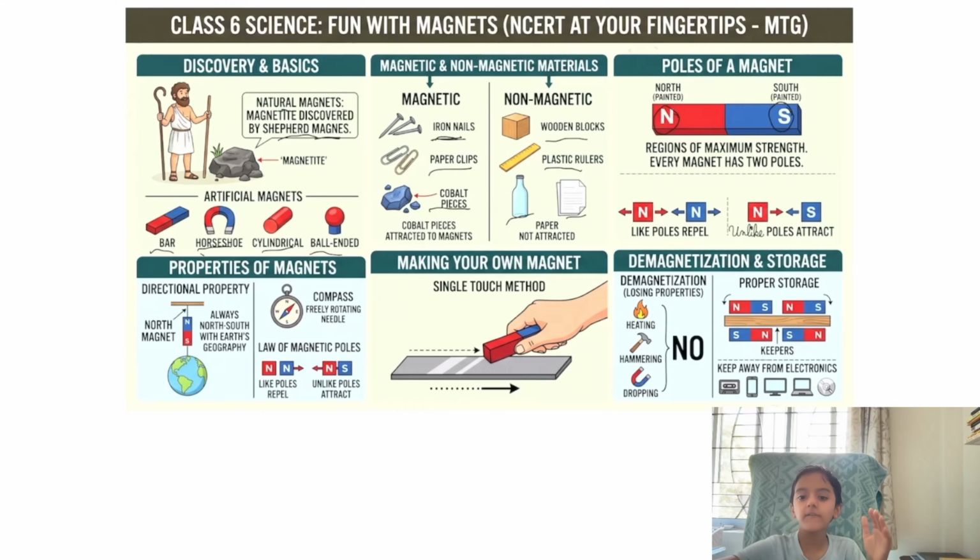Like, say we have a bar magnet. Then if we break the bar magnet into two pieces, the magnet will split. And now this half piece of the magnet will again become a magnet with two poles, and this half piece of the magnet will also become a magnet with two poles. Like this, we will keep breaking this magnet and the poles will continue multiplying. Like this it will go on and on.